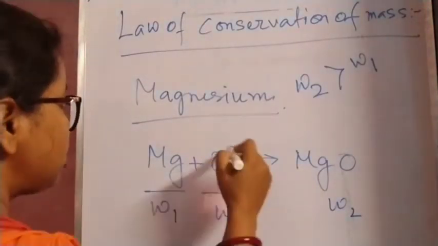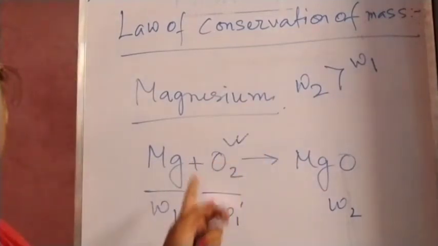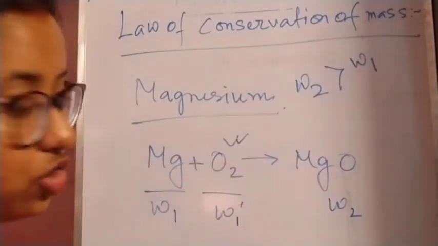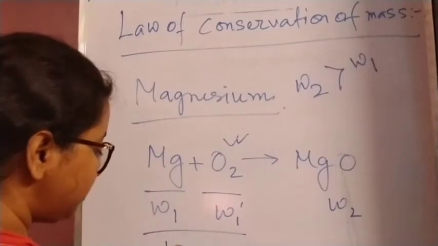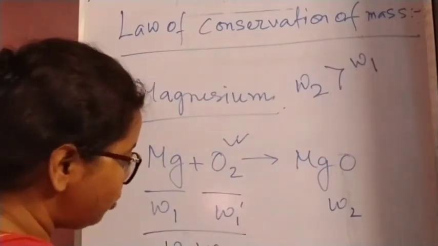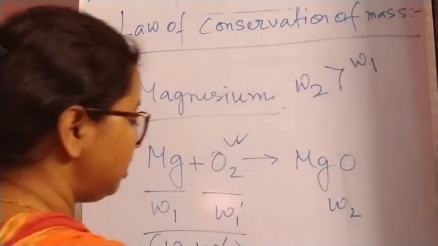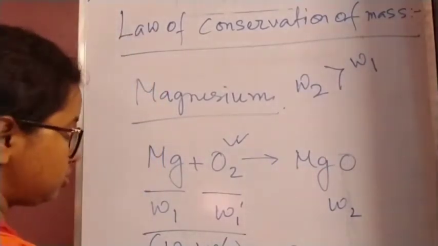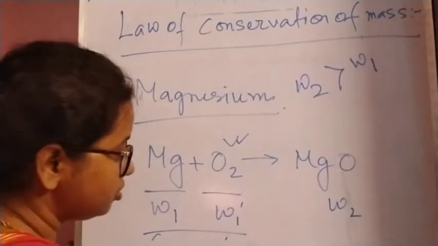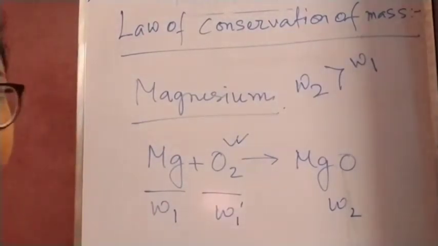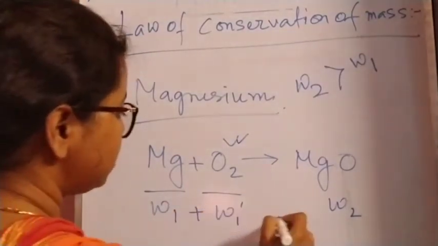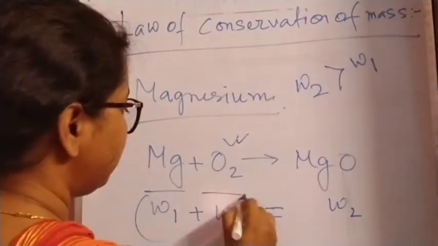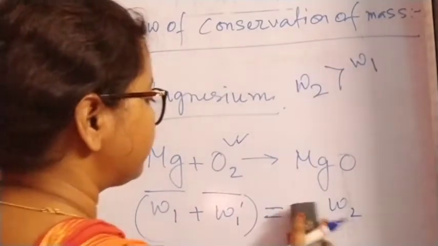We are not counting the oxygen which is getting combined with magnesium. If we do that, then W1 plus W1 dash will be equal to W2. So the total of this will be equal to W2.